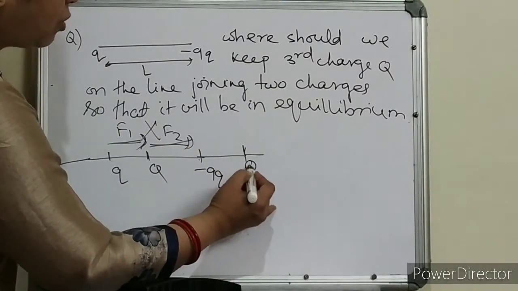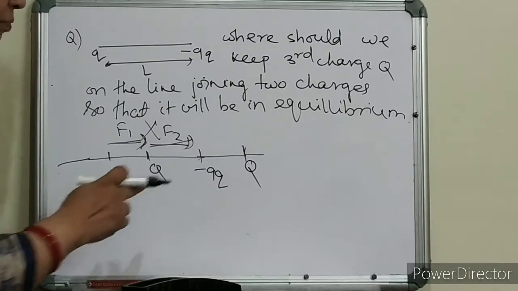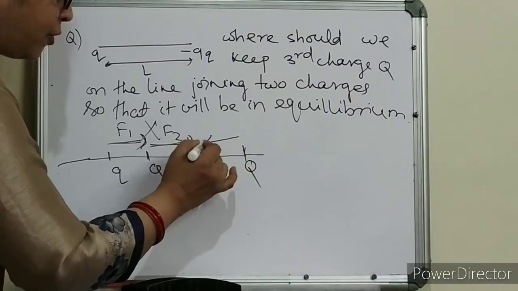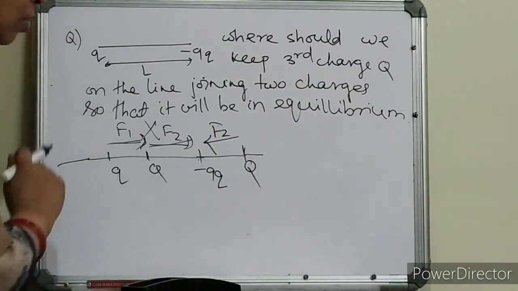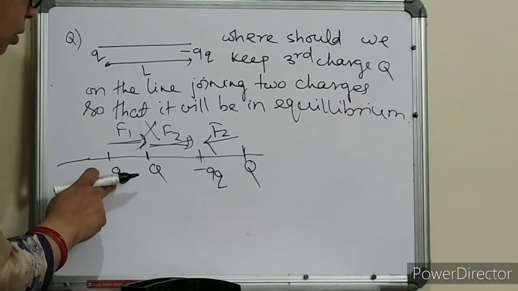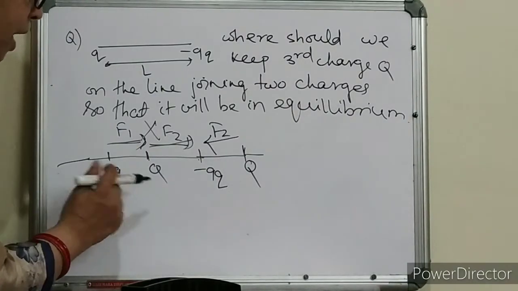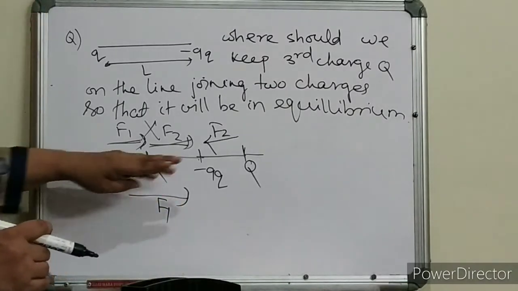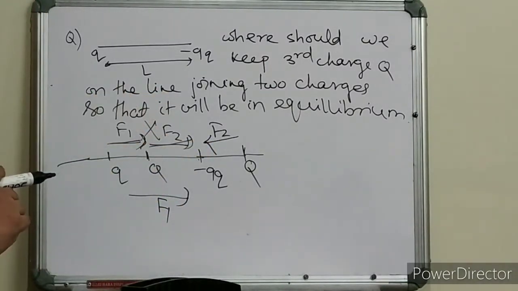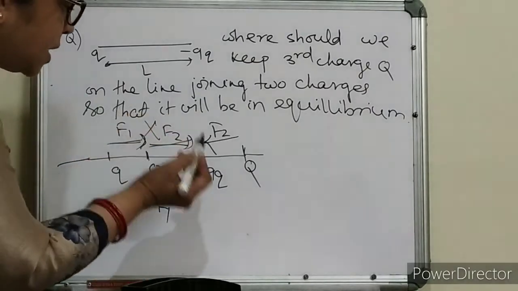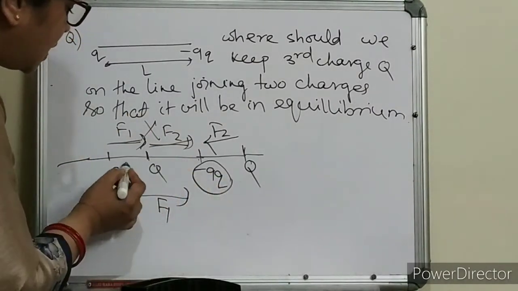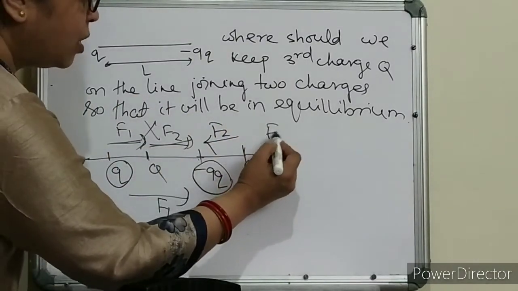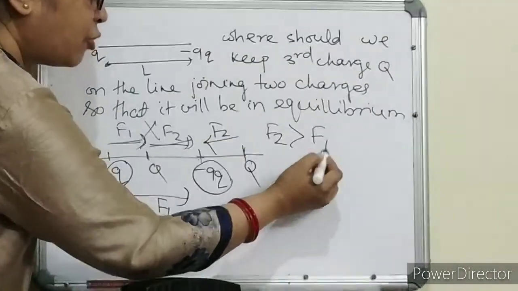If I keep this Q over here, then what will happen? Minus 9Q charge, this is Q. F2 will be in this direction. Okay. Now what about this Q? It will try to push, F1 in this direction. Now there is some chance of getting an equilibrium position. But is it possible, children? See, this is a very big charge compared to this charge. So automatically this force F2 is already greater than F1.